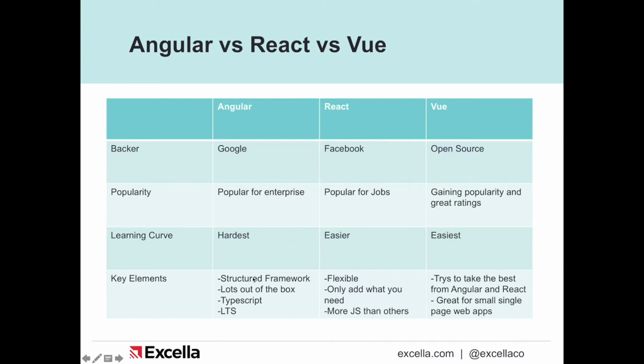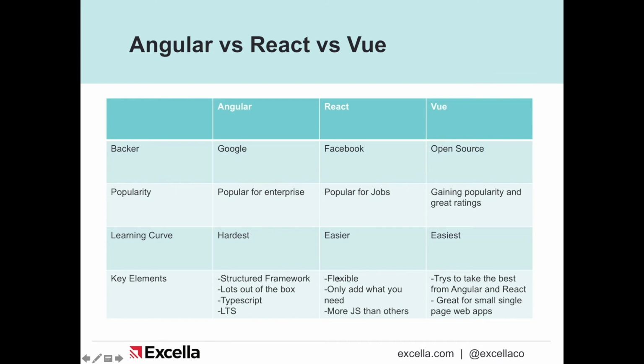And also key elements. Angular is a very structured framework. You get a ton out of the box compared to the other frameworks. It comes with TypeScript by default instead of having to configure for it or not being able to use it. And you have that LTS, long-term support system, so you know your apps will be supported for a long time. React is very flexible.